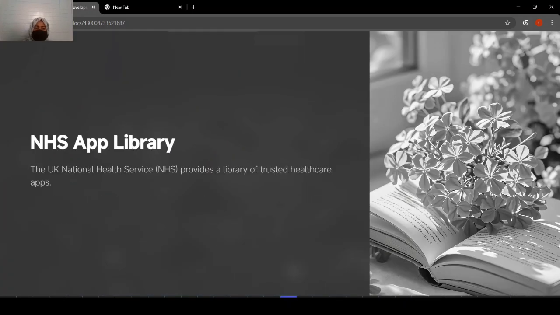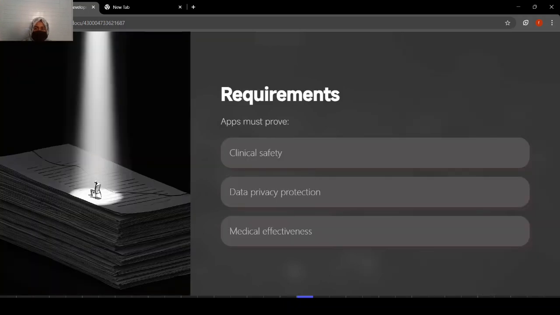So, the NHS App Library. The UK National Health Service, that is the NHS, provides a library of trusted healthcare apps. What are the requirements inside it? The app must prove clinical safety, data privacy protection, and also medical effectiveness. So these are the requirements of the NHS.